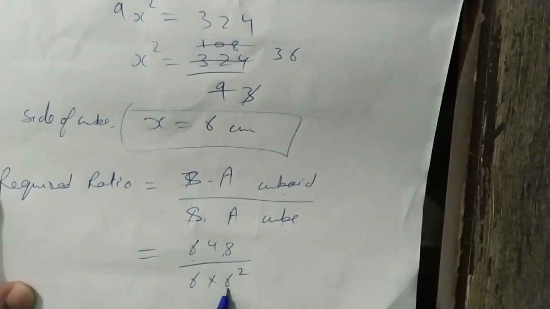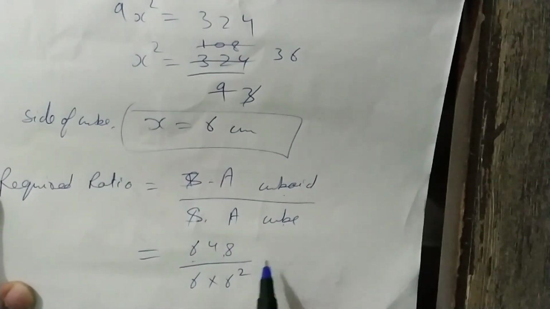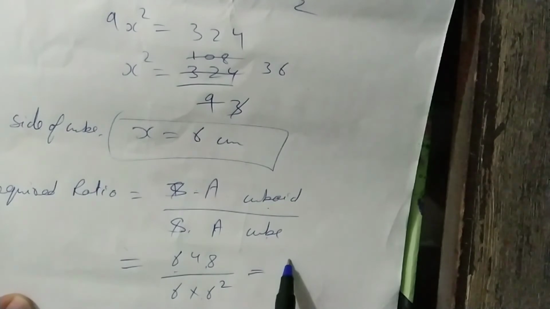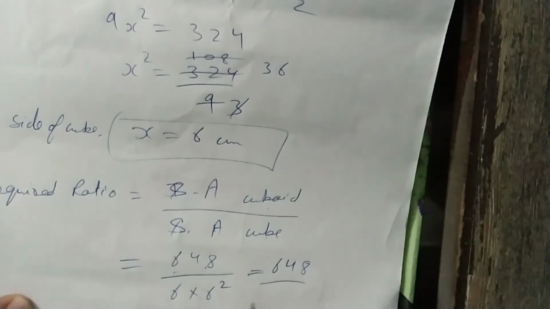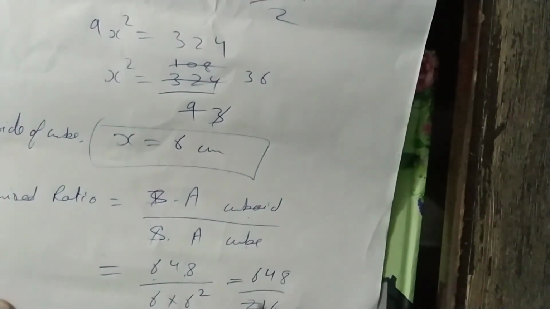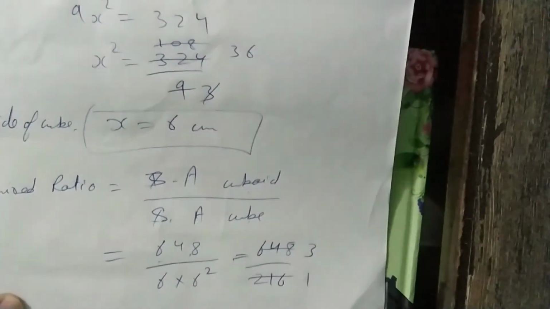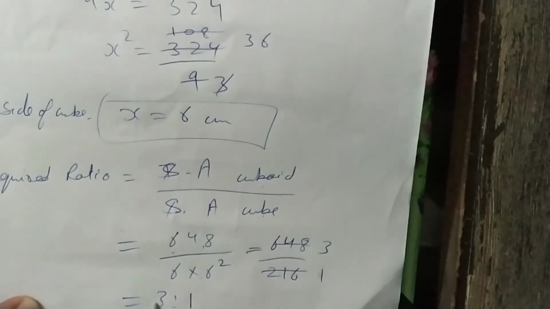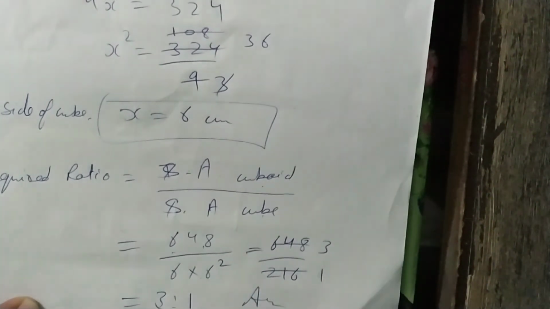So here the side is also 6. So the required ratio is 648 to 6 cube. 6 cube is 216. So on cutting we will get 3 and 1. So the required ratio is 3:1, which is our answer.